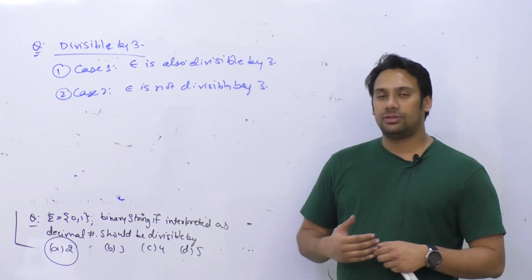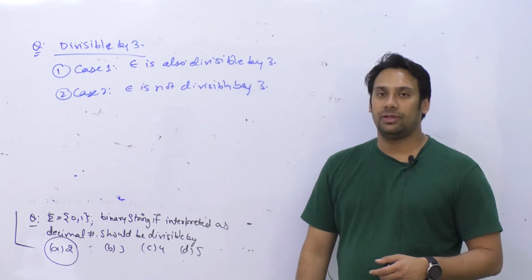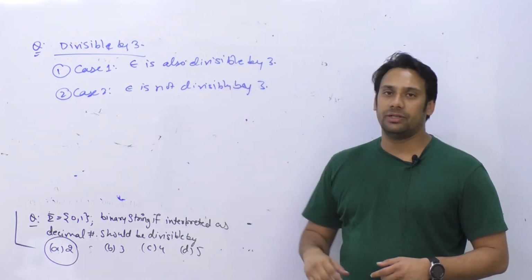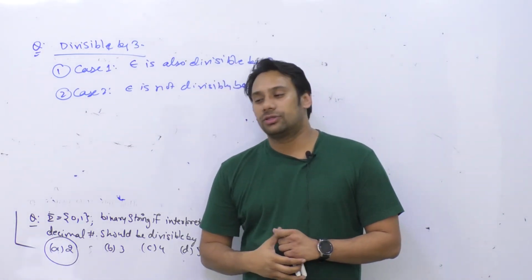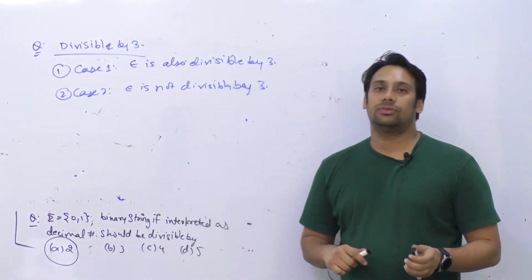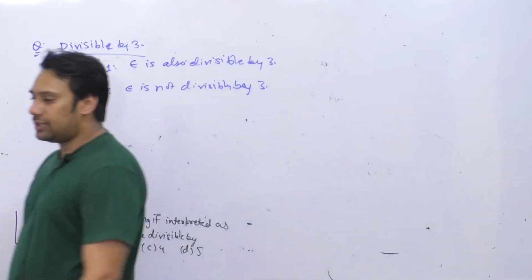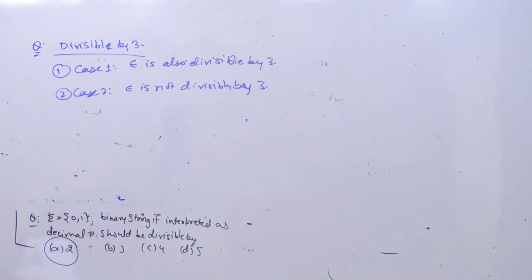Because some books, some authors assume that epsilon is divisible by even 3, 4, 5, any numbers, right? And some authors say that it is not divisible. So none of them is wrong. You cannot say which is wrong and which is right. So you can easily figure it out. Okay, so let us take the first case here.